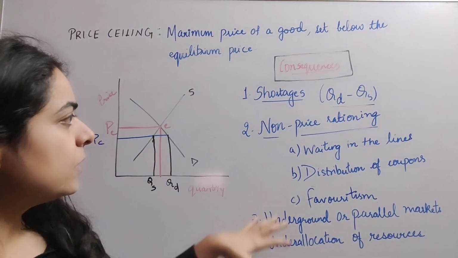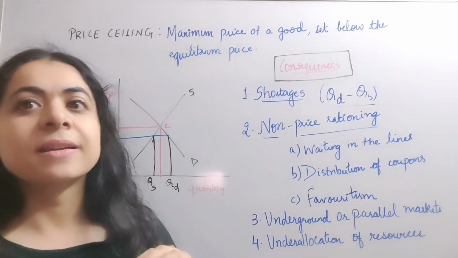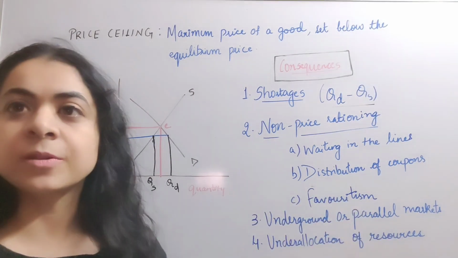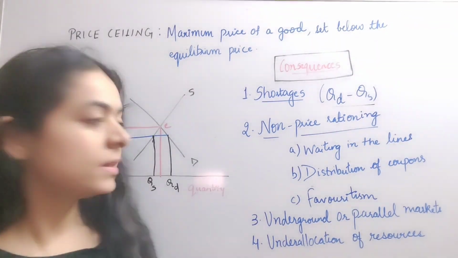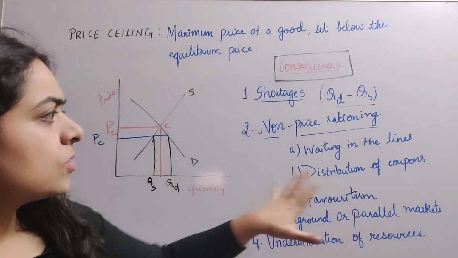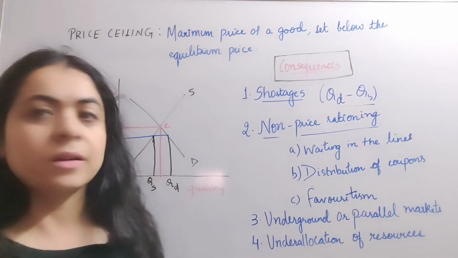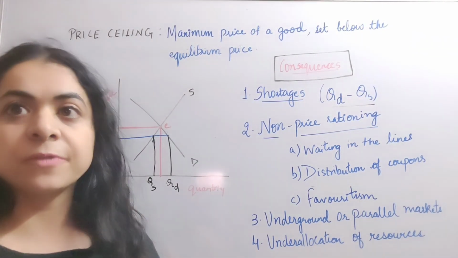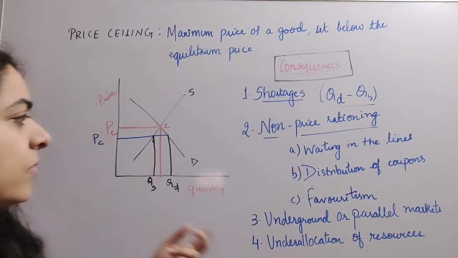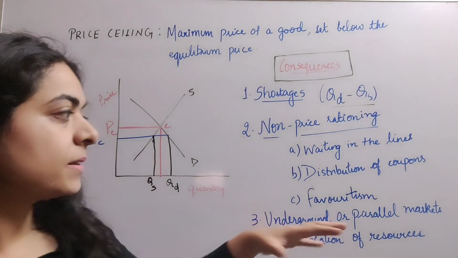be followed, which includes waiting in lines to buy the good, which obviously will mean certain discomfort for people. Then distribution of coupons for those who want to buy the good in a specific quantity. And then we have favoritism.